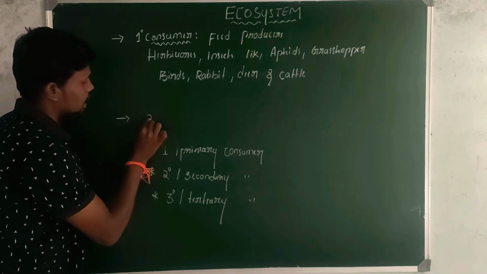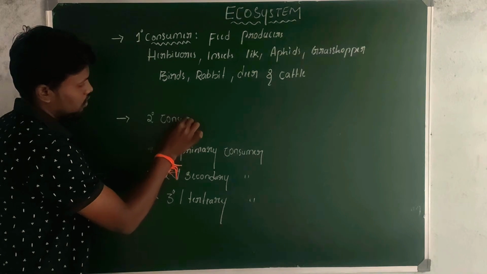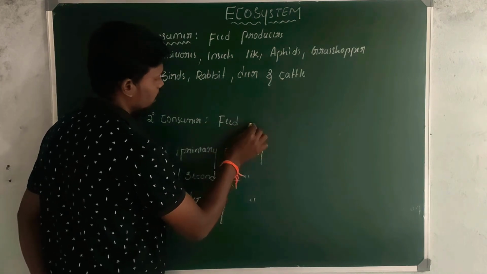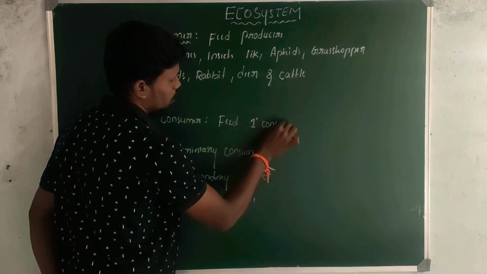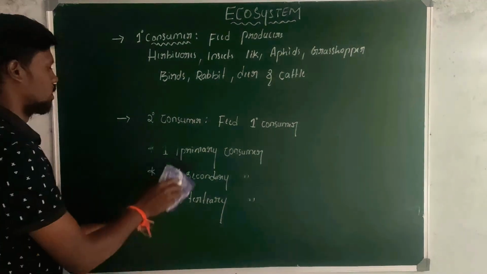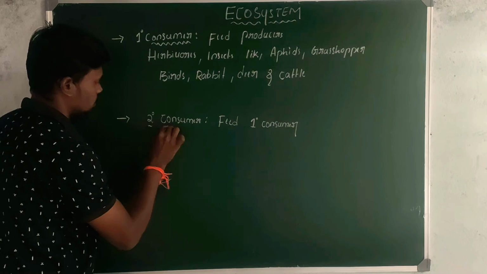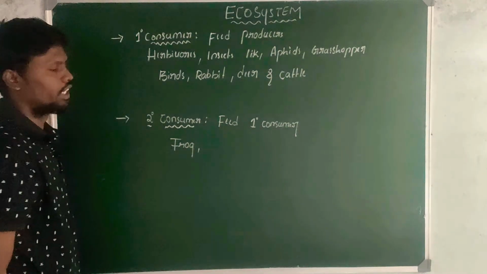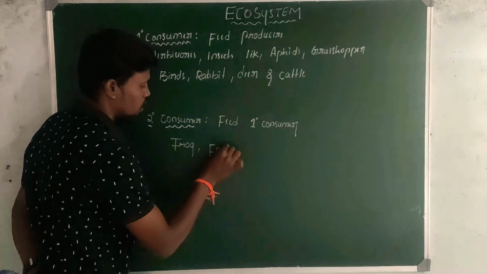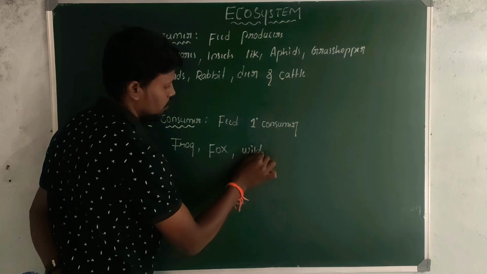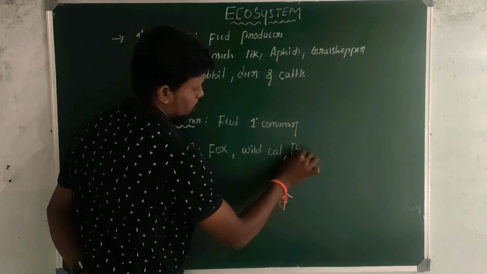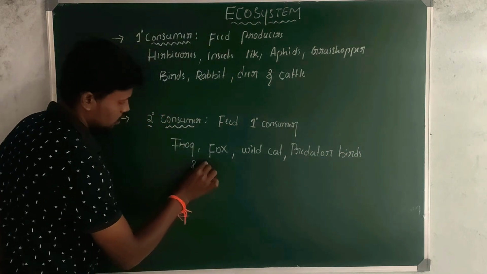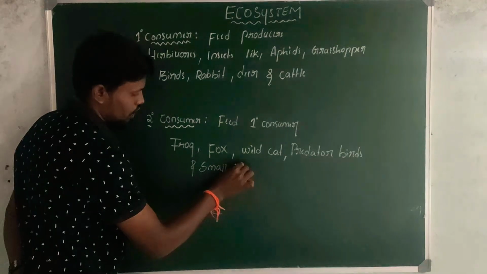Next, second one is secondary consumer. These secondary consumers feed on primary consumers. Secondary consumers consist of frog, fox, wild cat, predator birds and some small fishes.